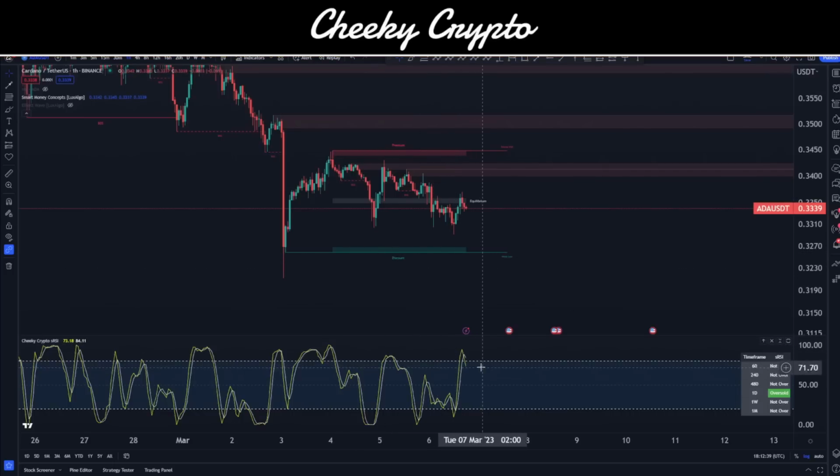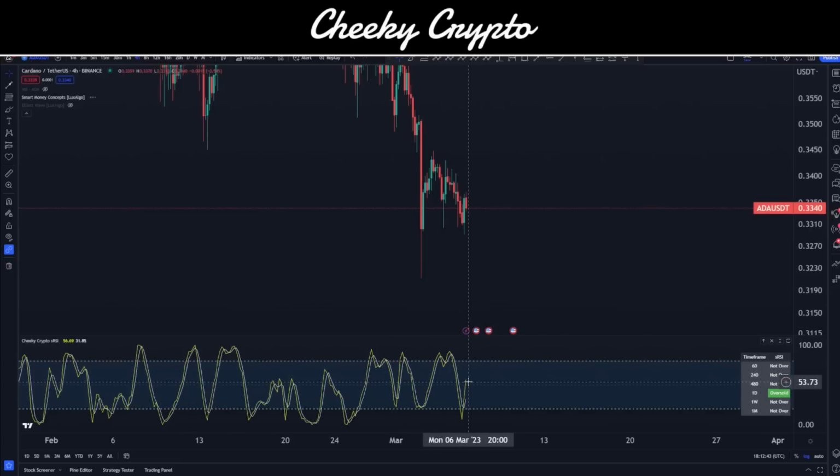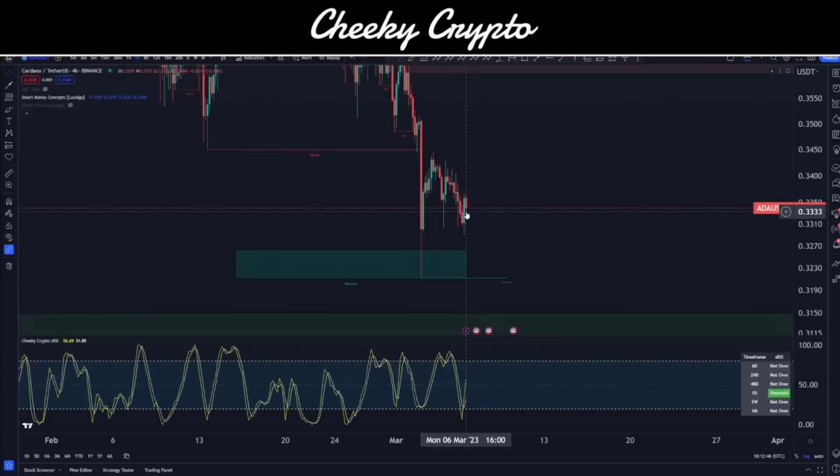Now on the stochastic RSI, we are overbought on the 1 hour, looking to just come down from here. On the 4 hour chart, we have progressed up without actually creating much in the way of price movement. This is also a bearish tell, so we should pay attention to what that's telling us as well.